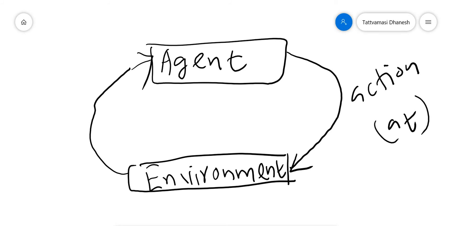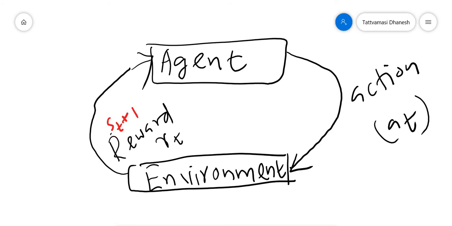That is, he will get a reward, which we are taking as RT, and he will be promoted to a new state, ST plus 1. Previously, let us assume that he is in a state ST.